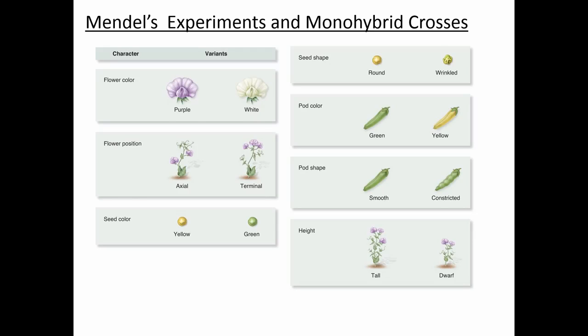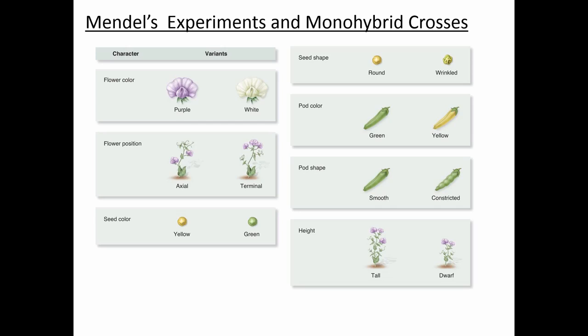I'm not going to ask you to define this on an exam or quiz, but I'll just tell you what it means to be true breeding. In terms of pea plants, if a plant is true breeding for a particular trait, that means when you allow it to self-fertilize over several generations, you only produce that trait. If I tell you a plant is true breeding for purple flowers, that means if you allow that plant to self-fertilize, you're always going to get purple flowered plants.